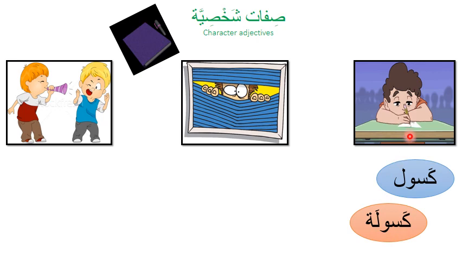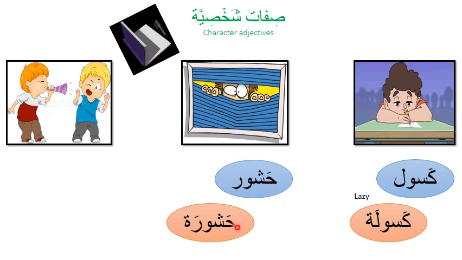Look at the picture. Guess, what does كسول, كسولة mean? Well done if you said lazy. He looks really lazy. He's writing so slowly. كسول, كسولة means lazy. Look at the second picture.